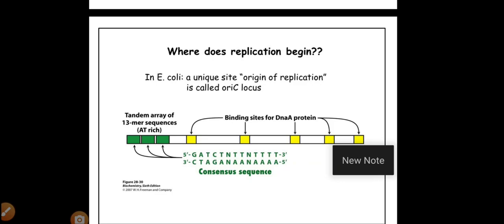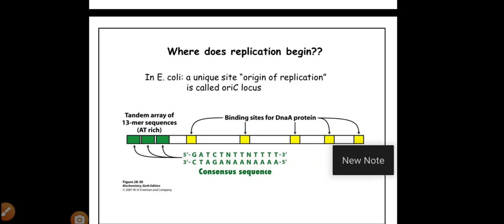So there are four 9 base pair repetitive sequences, and beside that three 13 base pair tandem sequences. This portion is known as the origin of replication, that is ORIC.